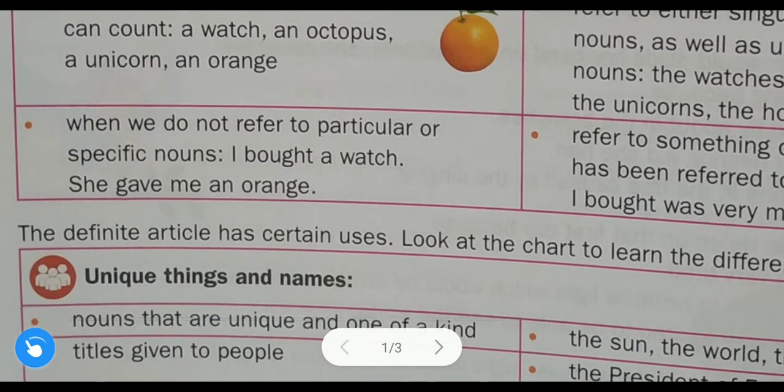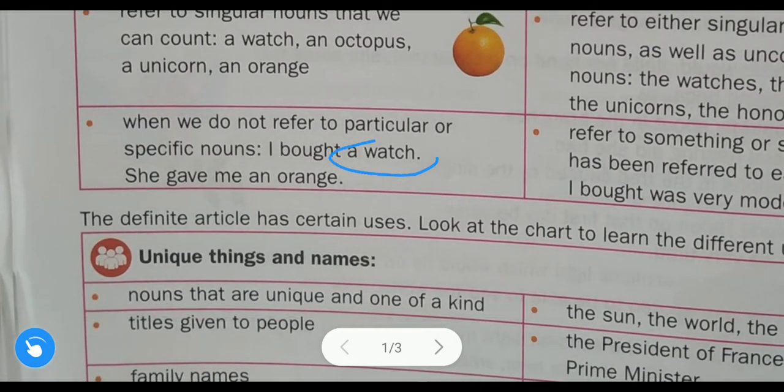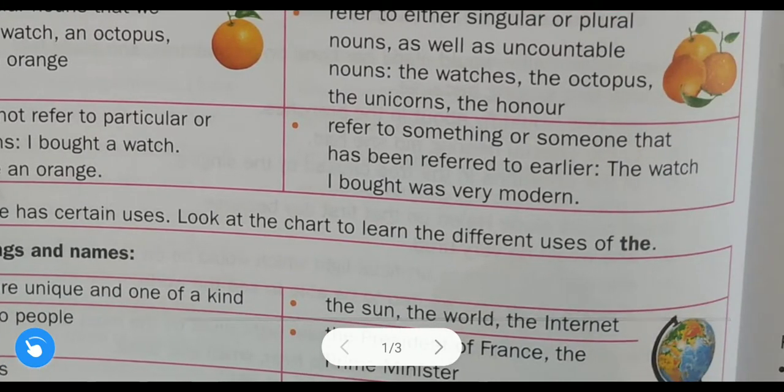Understood? So here see, I bought a watch. Here it's very general. A watch, that is a very general noun. General noun means here it is not specific, a watch is not specific. But in this example, the watch, which watch? The watch which he bought was very modern. So here it is very particular, very specific. That is why the is used, or you can say definite article.